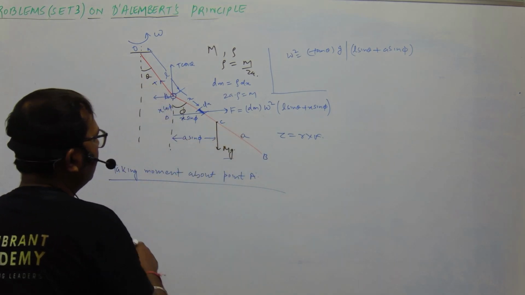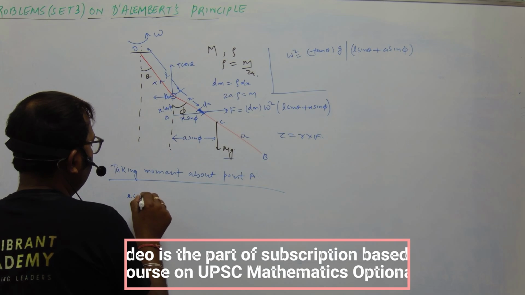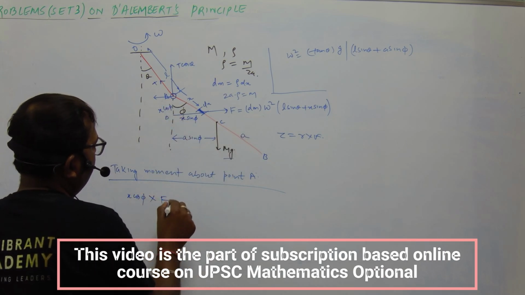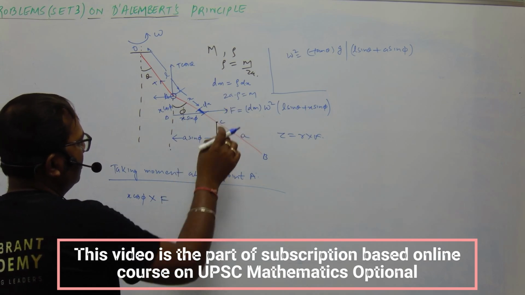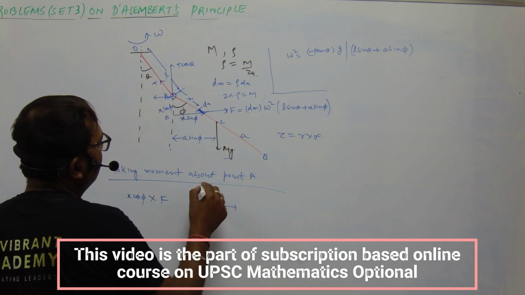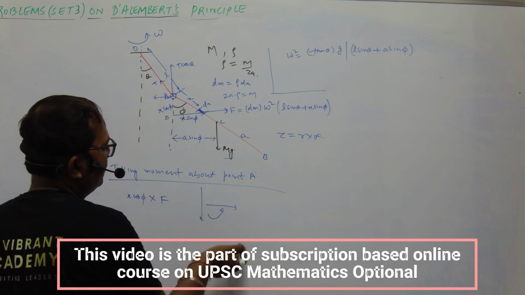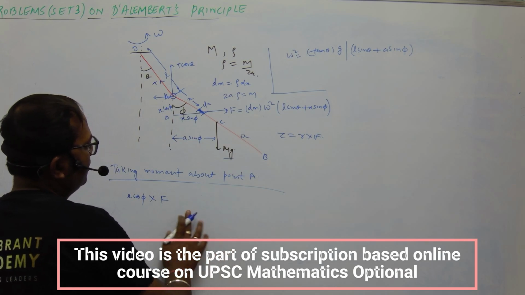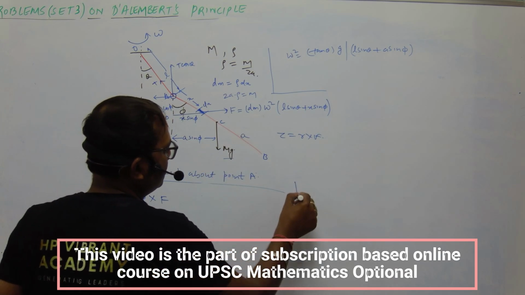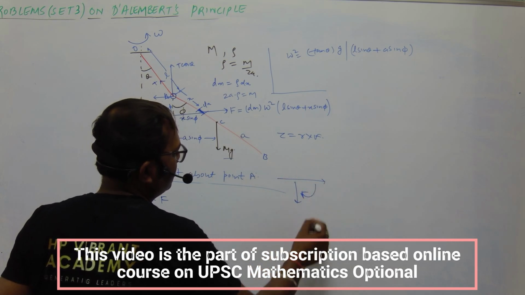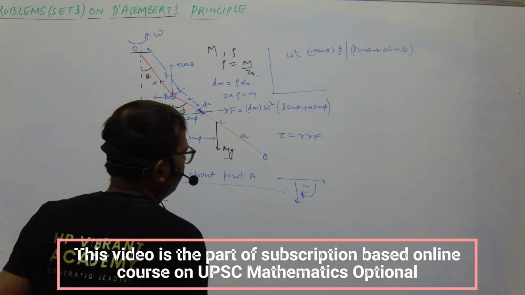So we have r cross F, so we have x cos phi into F. Okay, so in this case we have the force in this direction and r in this direction. So the r cross F is anti-clockwise, so this is positive. Now in case of this mg, we have the force in this direction and the r in this direction, so this is clockwise. Okay, so this is negative.